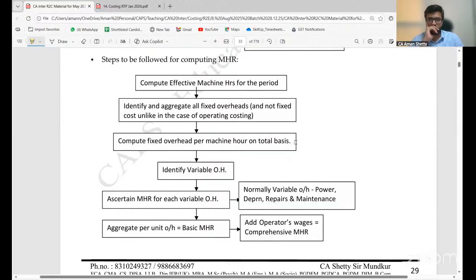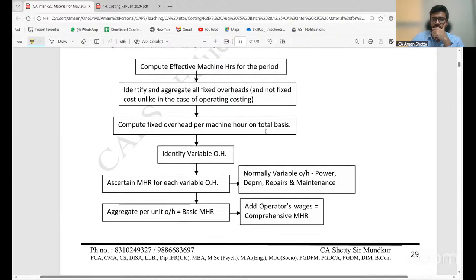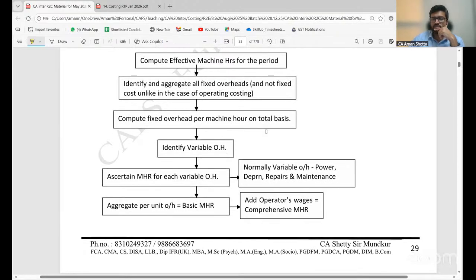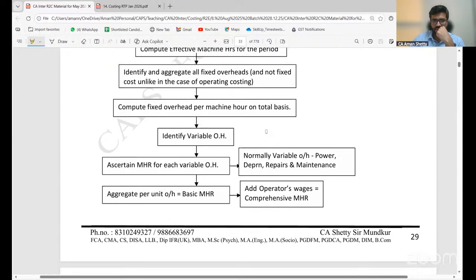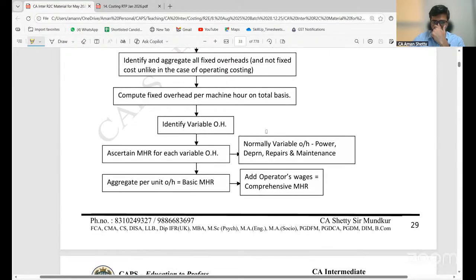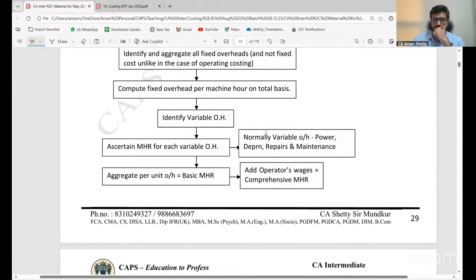Identify and aggregate all fixed overheads, that is, and not fixed cost, unlike in the case of operating costing. Compute fixed overhead per machine hour on a total basis. Identify variable overhead and ascertain MHR for each variable overhead, that is normally variable overhead: power, depreciation, repairs and maintenance. Aggregate per unit overhead equals basic machine hour rate. Add operators' wages equals comprehensive machine hour rate.